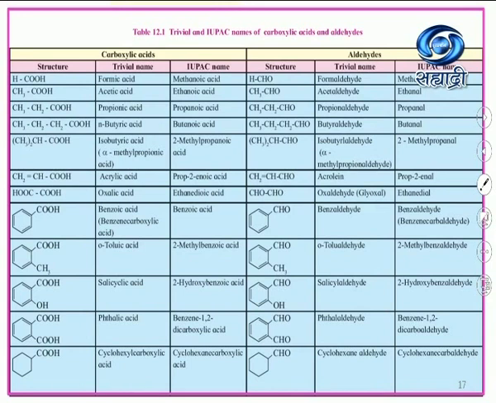CH3CH2COOH is propionic acid, IUPAC name propanoic acid. Then the fourth structure, CH3CH2CH2COOH, is n-butyric acid, and the IUPAC name is butanoic acid. Then (CH3)2CH-COOH is isobutyric acid, alpha-methylpropionic acid, that is 2-methylpropanoic acid.